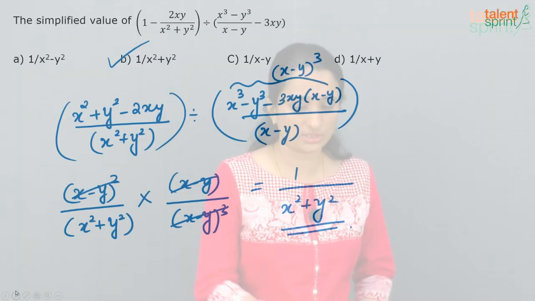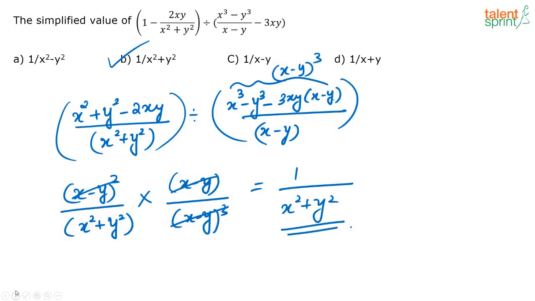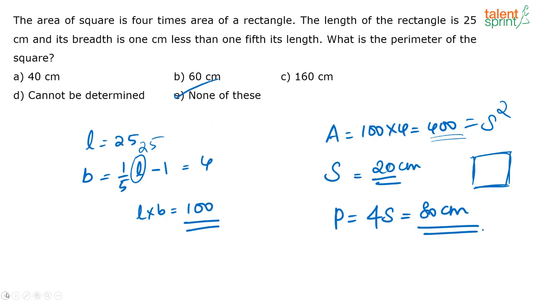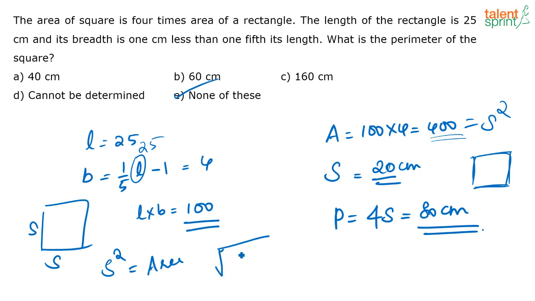So Divya is asking me, how is the side 20 in the mensuration question? Divya, in the mensuration question, 400 is the area. What is the area of a square? One side is S, so the area of the square is S square. So what is one side? One side is nothing but root of the area, correct? That is root of 400. That is 20. 20 into 20 is 400. That's how I did that.